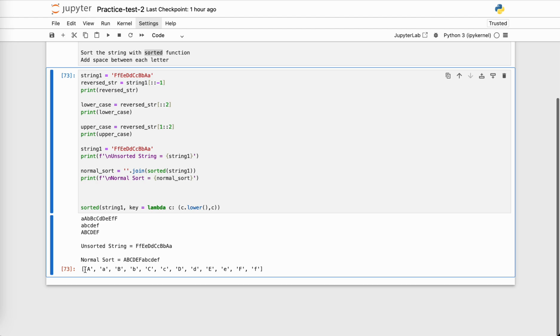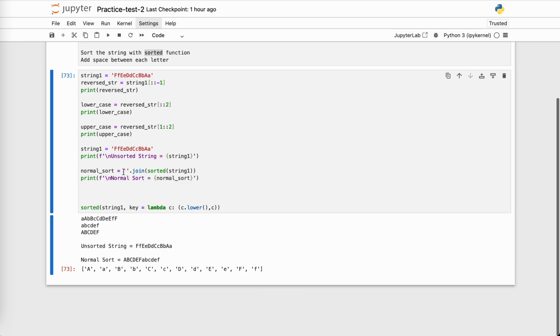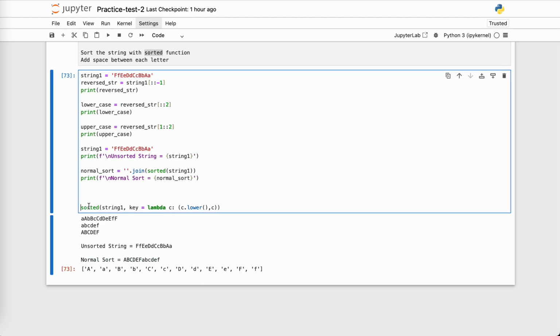Okay, so now it gave me capital A, capital B, small b. As you can remember, the normal sorted function by default had the output capital A, B, C, D, E, F, and instead now the output is capital A, capital B, small b. Now again, this is in list format, so I want it in string format. How do we do it? Same as before. I want to join it with no element in between, so empty string dot join function, and join the whole list. And here will be our custom sort.